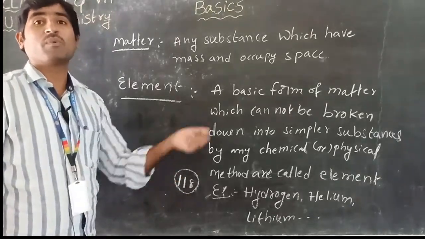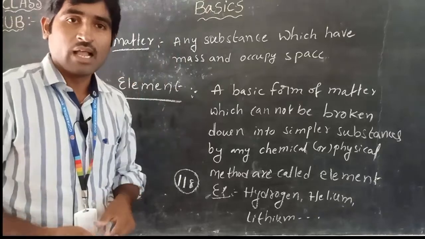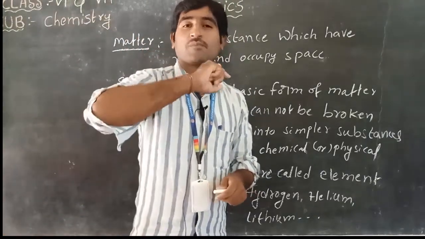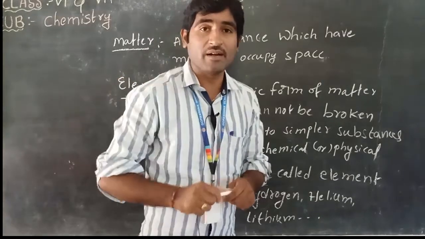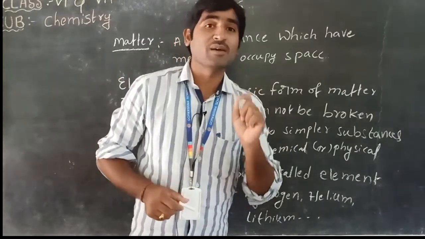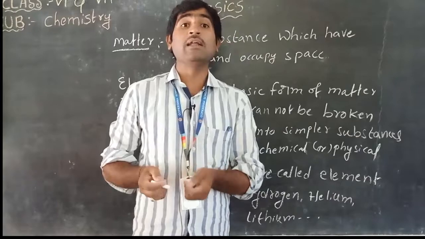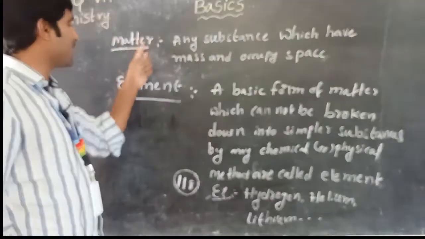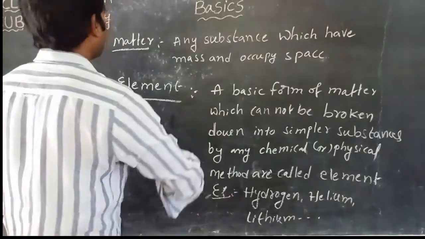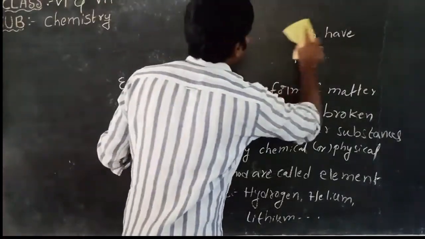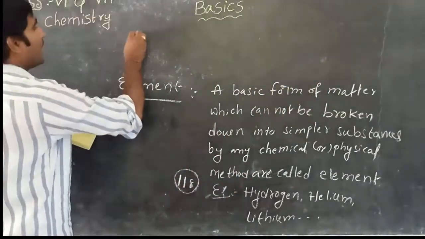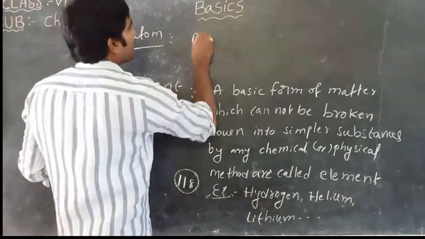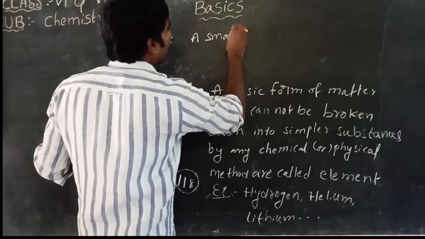The elements are formed by the joining of atoms. An atom is the smallest particle of an element which takes part in a chemical reaction. Have you understood, children? That was element. Next, atom. Atom means a smallest particle of an element.